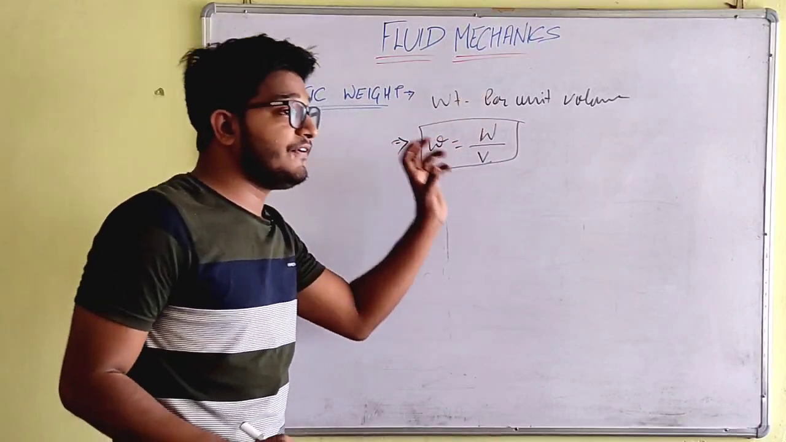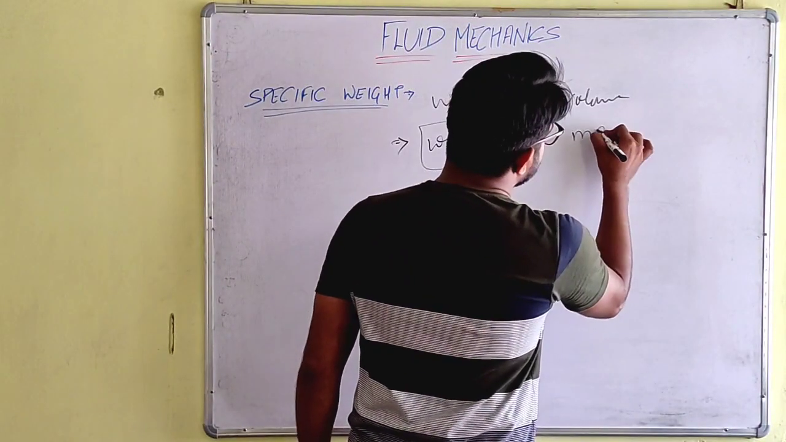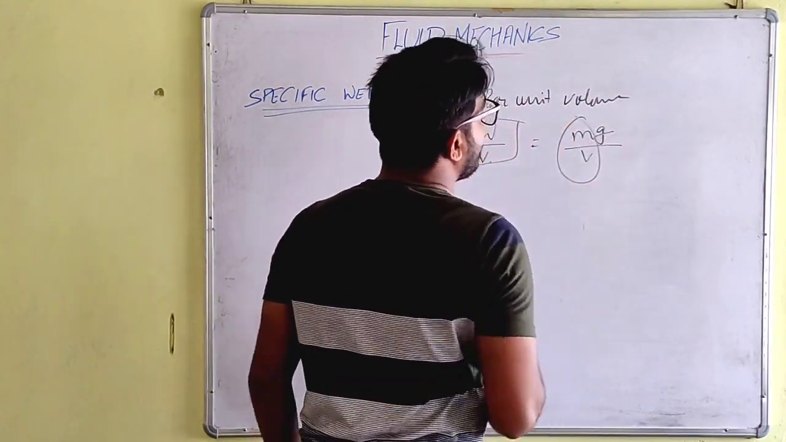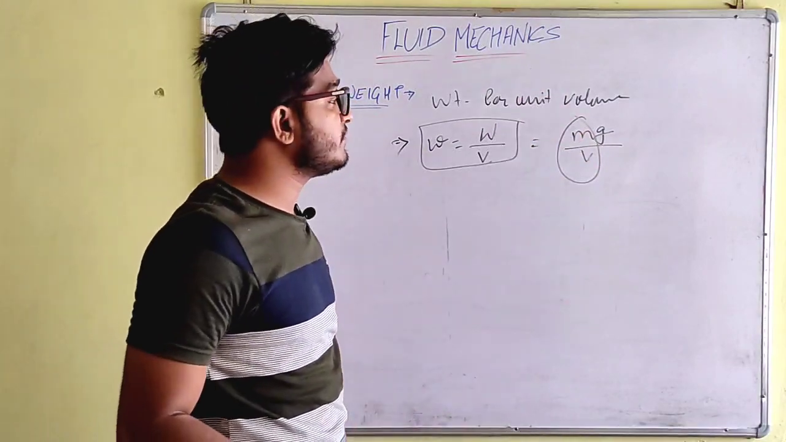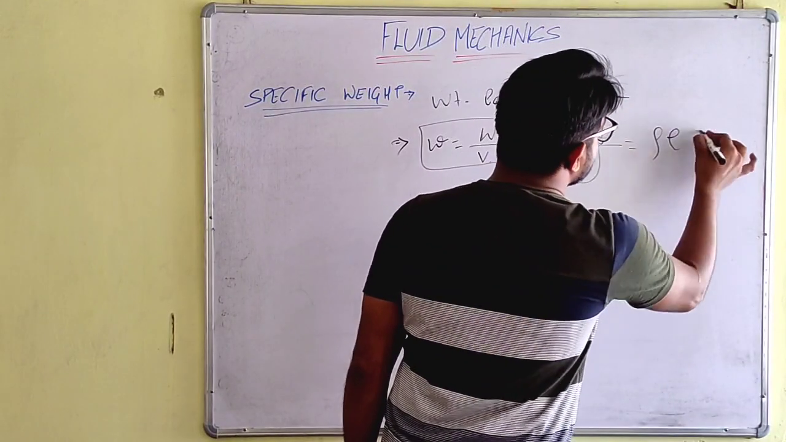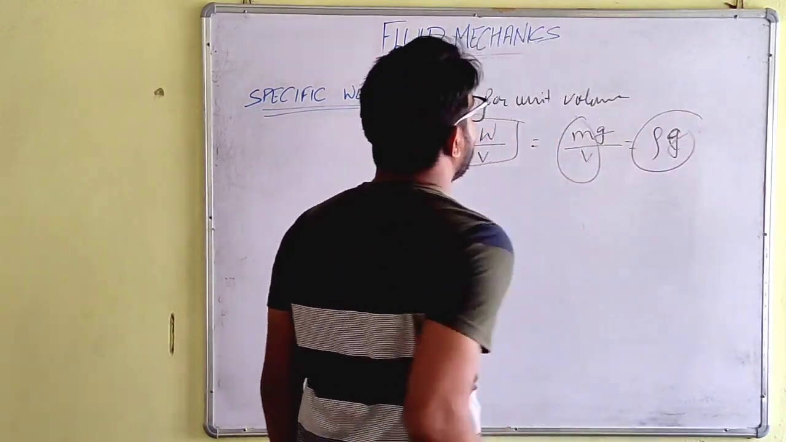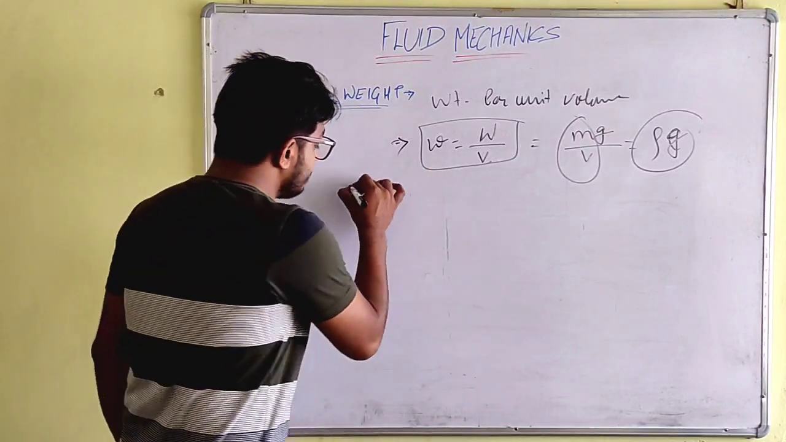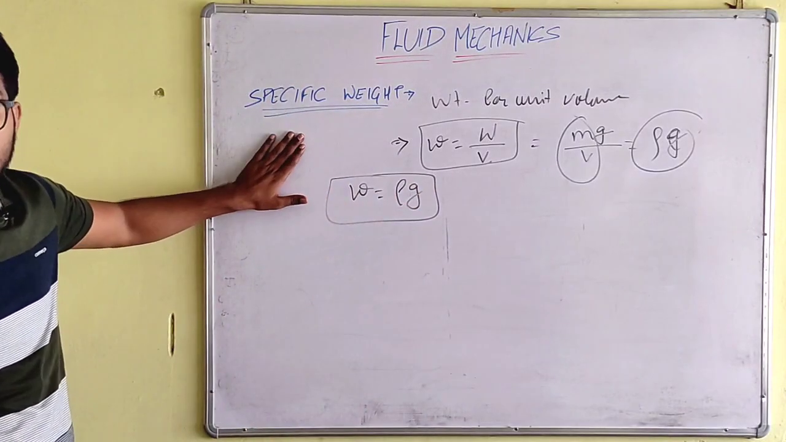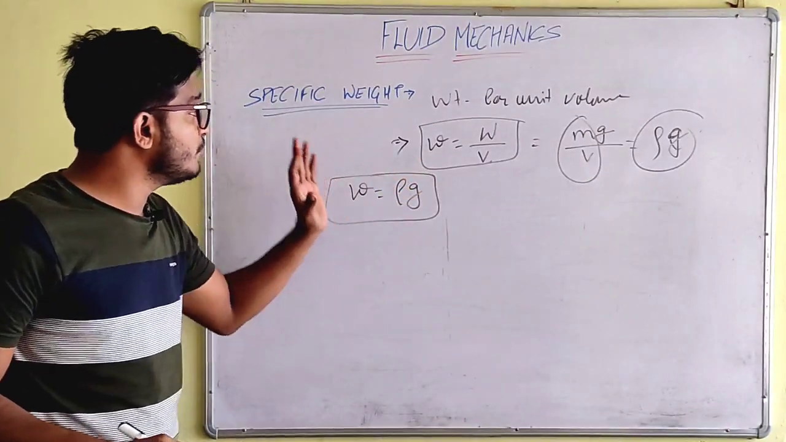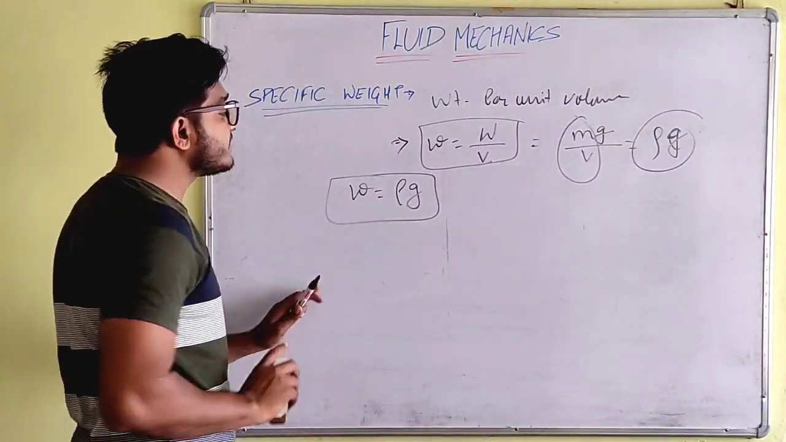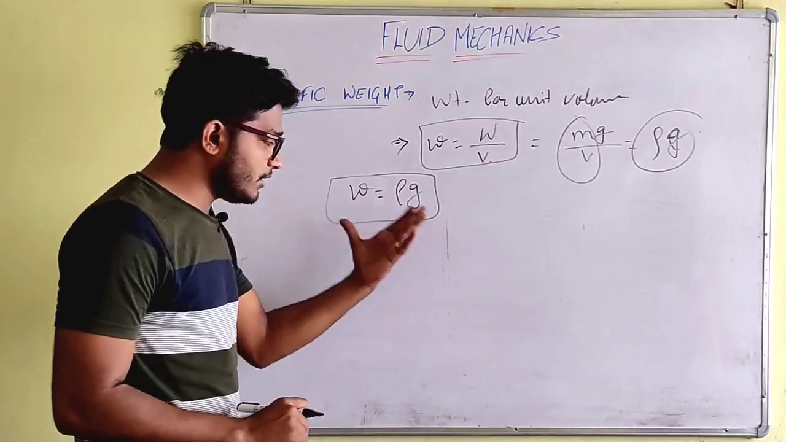Now what is weight? Weight W is equal to mg, we know this, upon V. So what is m upon V, mass upon volume? It is the density. So specific weight, small w, is equal to rho g. So here is one more formula: specific weight is equal to density into gravity. Okay, so now what will be the unit of this?